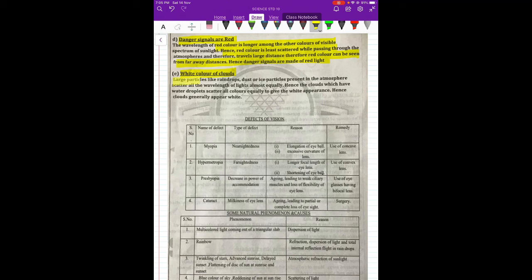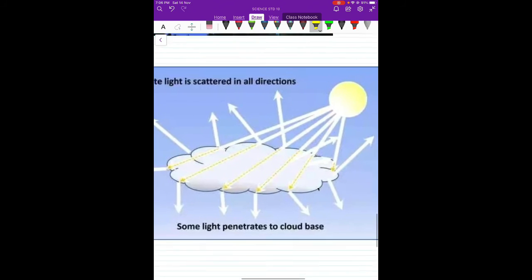There are large particles like raindrops, dust, and ice particles present in the atmosphere. They all scatter the light equally. So when they scatter equally, what do we get? We get white light. Hence the clouds, which have water droplets, scatter all the colors equally, which gives the appearance of white colored clouds.